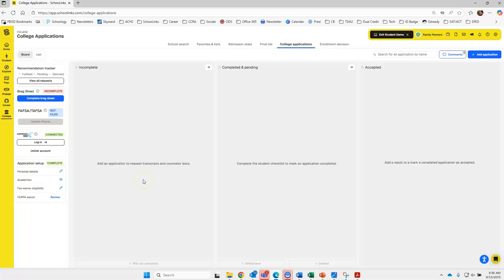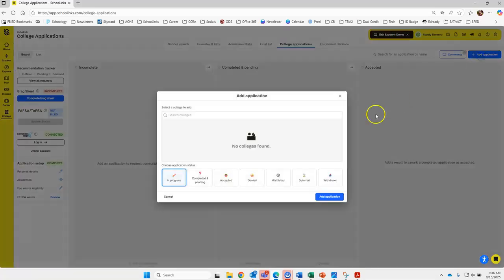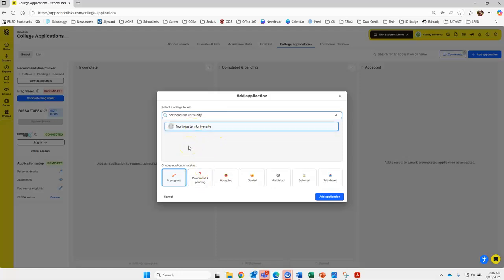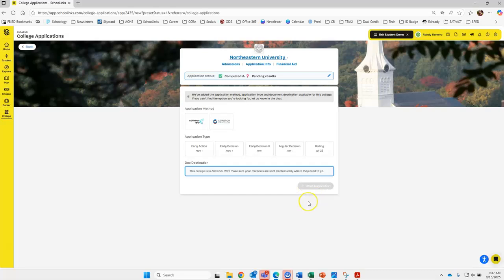Apply Texas, Common Black College App, Coalition, all of those you will have to add manually by clicking add application. Let's just say you did Northeastern. So you'll just click the college. You do only want to add colleges that you've completed, and then click add application. So you see that you can apply via Coalition or Common App for this one.